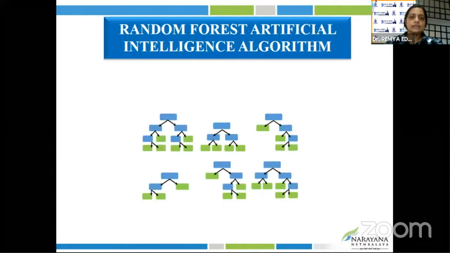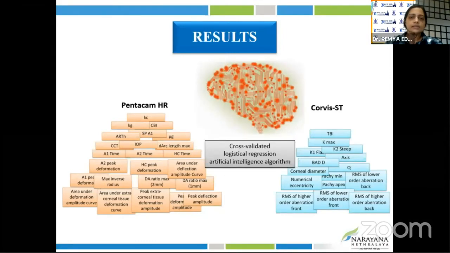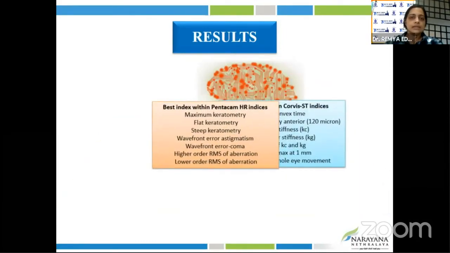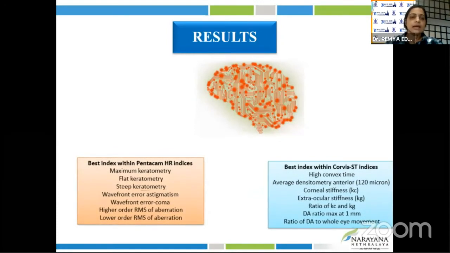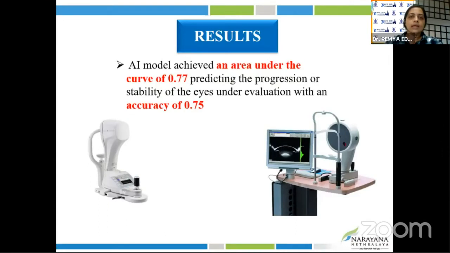The random forest artificial intelligence algorithm is a supervised machine learning algorithm which has an ensemble of decision trees. It prioritizes the parameters in a hierarchical system. So with Pentacam HR and Corvis ST, using our artificial intelligence algorithm, we found the best parameters in each case. In the Pentacam HR, the best parameters were wavefront error astigmatism and wavefront error coma, and in the Corvis ST, high convex time, average densitometry at the anterior 120 micron annulus, and corneal stiffness. So this AI model achieved an area under the curve of 0.77, predicting the progression or stability with a good level of accuracy.